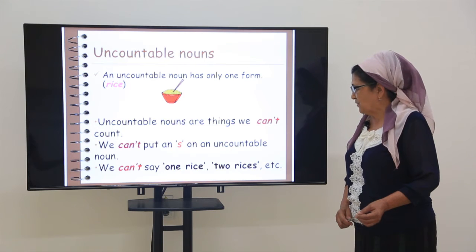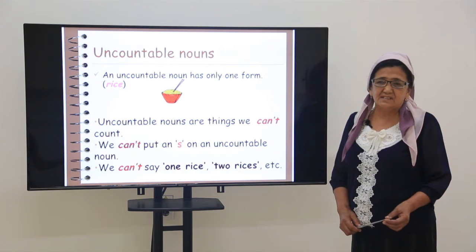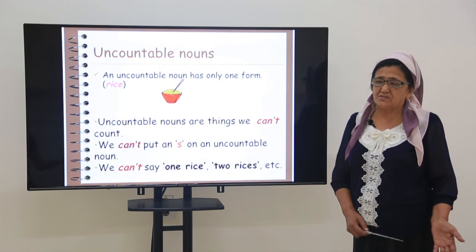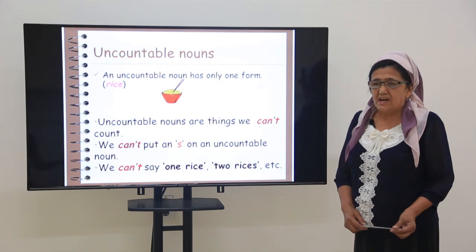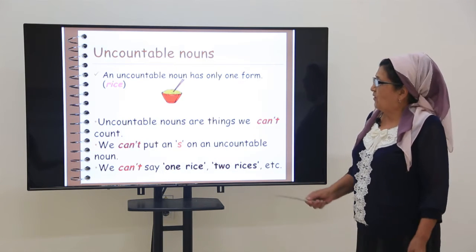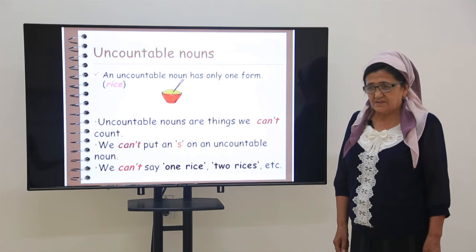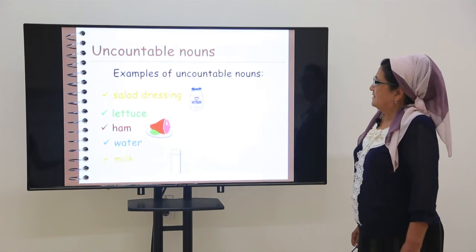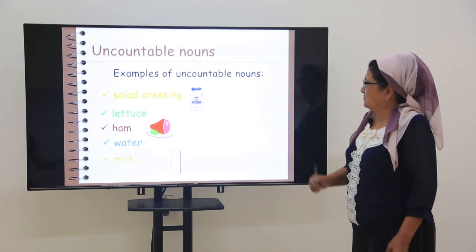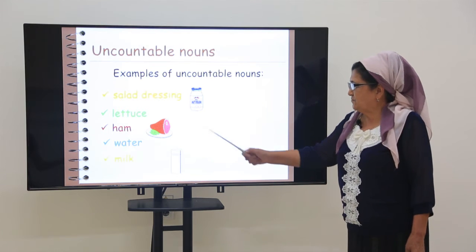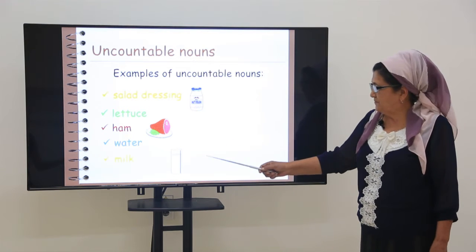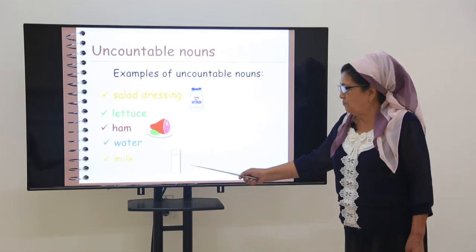We can't say one rice, two rices, or three rices, one knowledge, two knowledges, or one water, two waters. We don't have a plural form of uncountable nouns. Examples of uncountable nouns: salad dressing, lettuce, ham, water, milk.